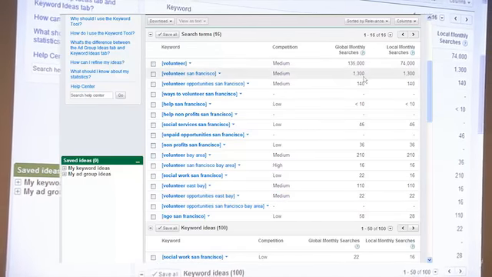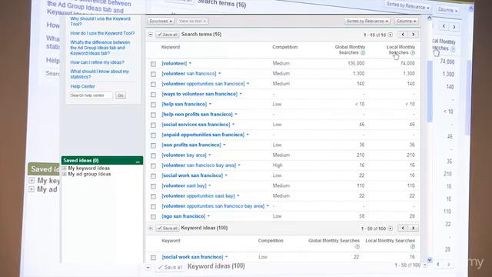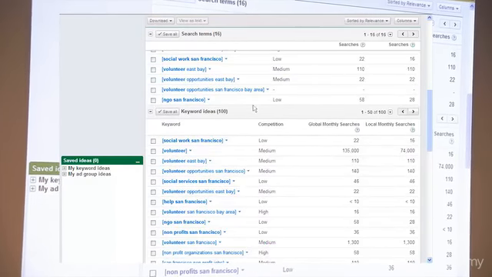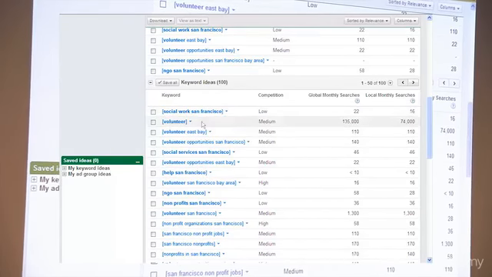It gives us the global number of searches, so we can ignore this, and just look at the local searches. So these are the number of times it's searched in the US. So that gives us all the volume. And then here you'll see it's giving us 100 different keyword ideas based on what we typed in.